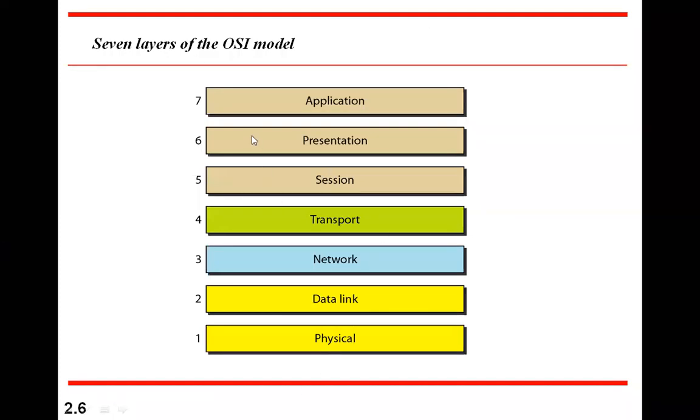How many layers are there? 7 layers are proposed by ISO OSI, and the names of these layers are given here. If you read them bottom up: physical, data link, network, transport, session, presentation, and application.